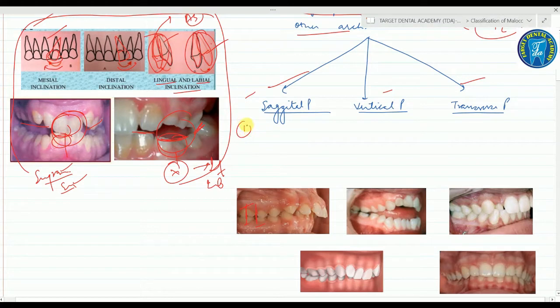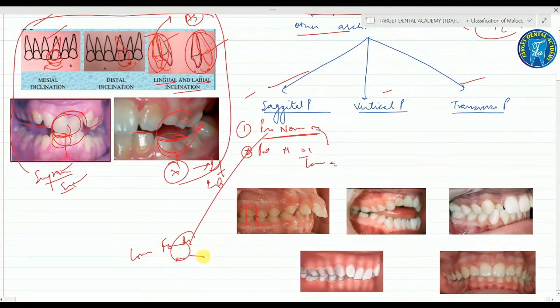Number one, the pre-normal occlusion, and the post-normal occlusion. What is the difference between the two? See, the pre-normal occlusion refers to a condition where the lower arch is more forwardly placed, and when the patient bites in the centric occlusion, it means the sagittal plane is in the anterior or posterior direction.